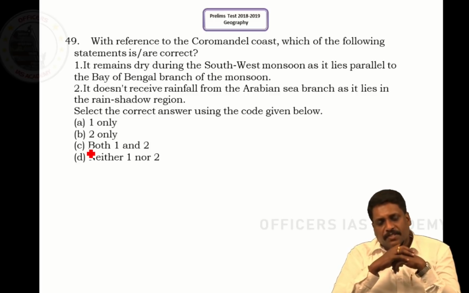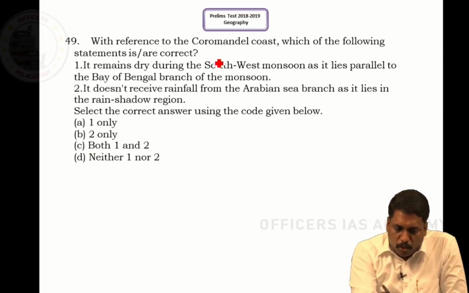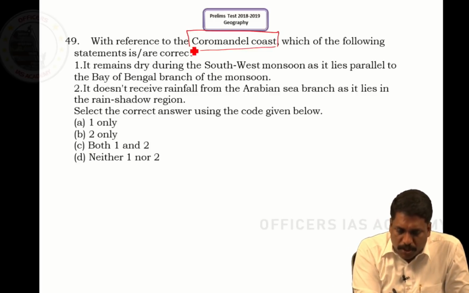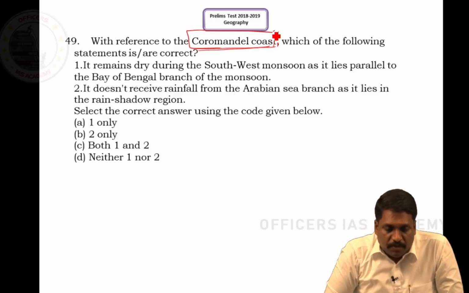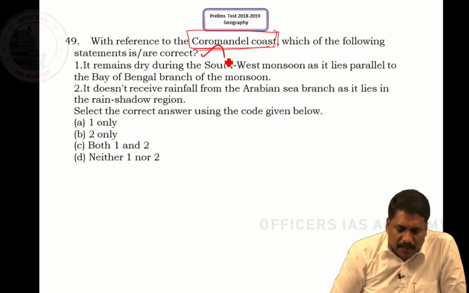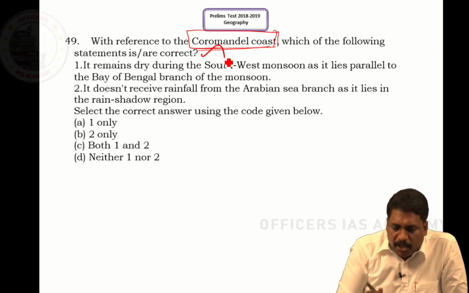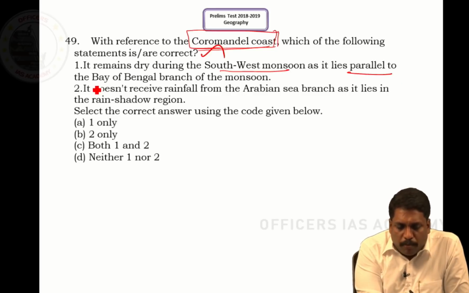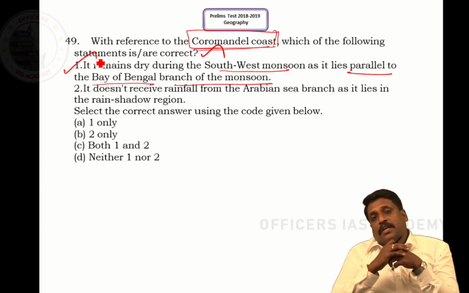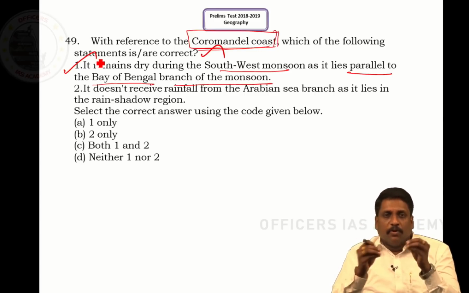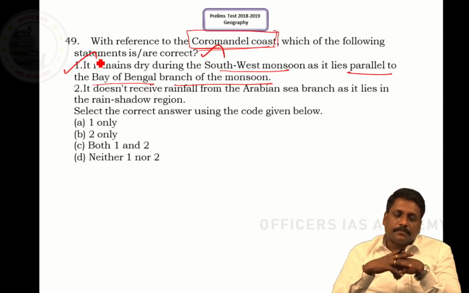Question number 49, sir. With reference to the Coromandel coast, that is the coast of Tamil Nadu, which of the following statements is correct? It remains dry during the southwest monsoon as it lies parallel to the Bay of Bengal branch of the monsoon. Yes, right. One of the few regions in India which remains dry during the southwest monsoon is the Coromandel plains and Coromandel coast.